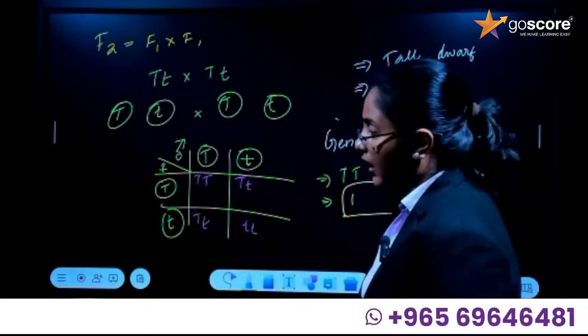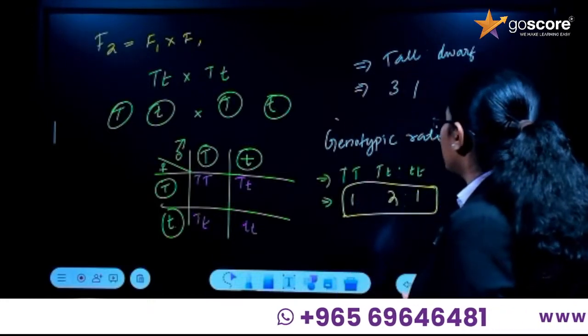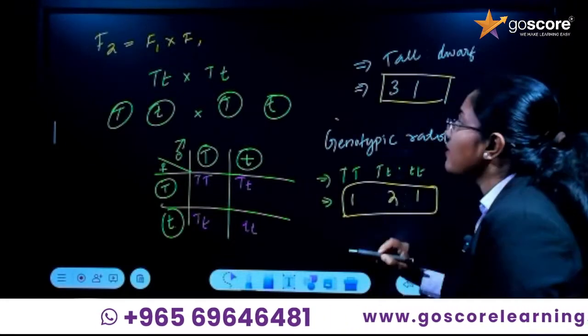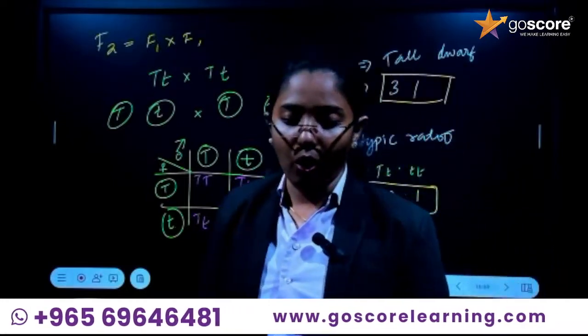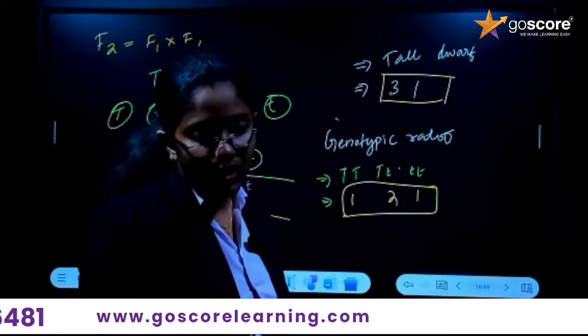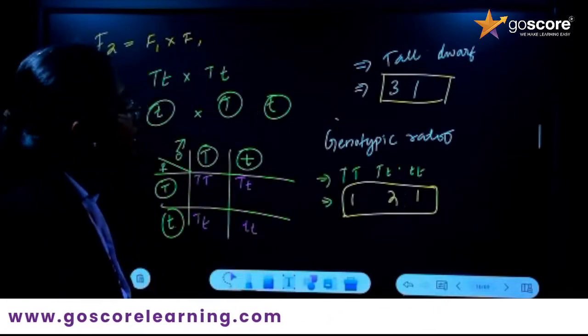Now, what is the phenotypic ratio? The phenotypic ratio of a monohybrid cross will always be 3 is to 1.